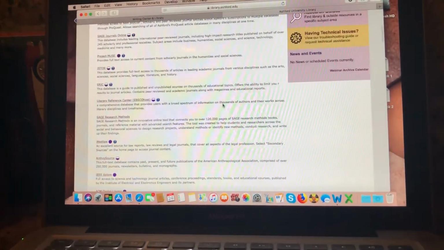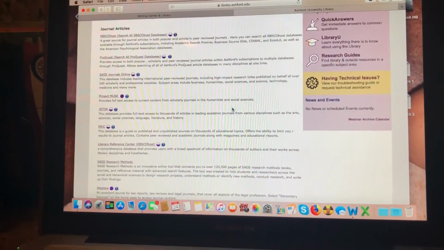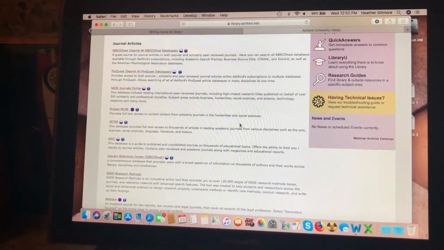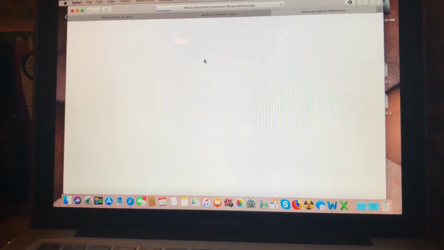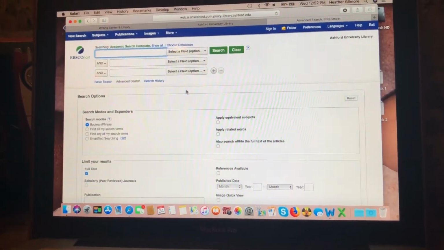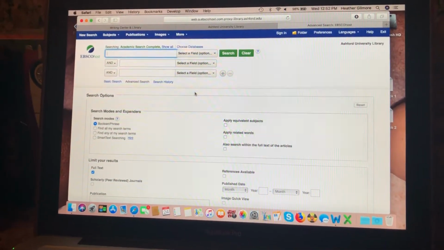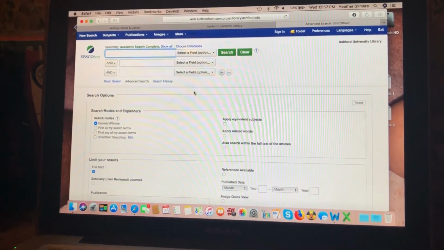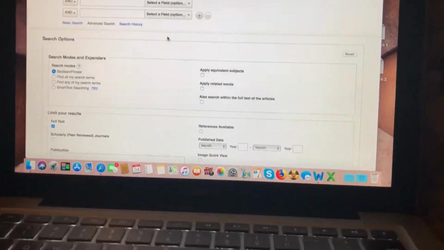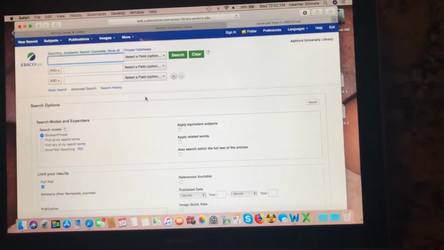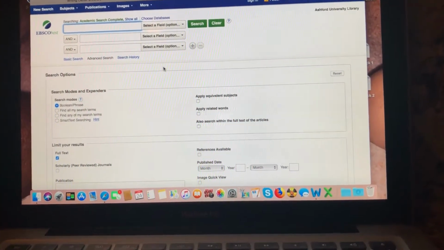Those are the places that you will be able to find credible journal articles to help you back up what you were trying to say in the letter of advice. So let's just go into EBSCOhost. So you would click on that, and it brings you to the EBSCOhost website. Now, EBSCOhost has a variety of all different sorts of fields and disciplines, meaning people from all over various disciplines. So for instance, psychology, education, science, all of that you can find in EBSCOhost.